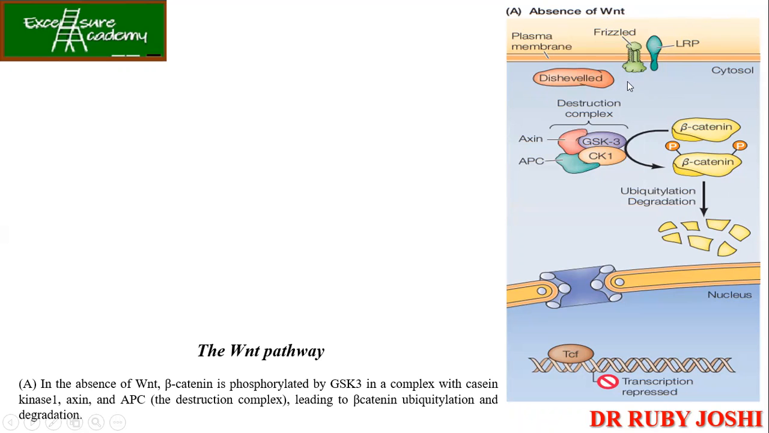Now, in the absence of the Wnt, the beta catenin is phosphorylated by the GSK3 in complex with casein kinase 1, axin and APC. So APC is the adenomatous polyposis coli, which is helping in the destruction. आपका degradation में help करता है, ubiquitination में help करता है. So once the beta catenin is phosphorylated with the help of the destruction complex that is made up of GSK3, axin and APC, this entire thing is the destruction complex.